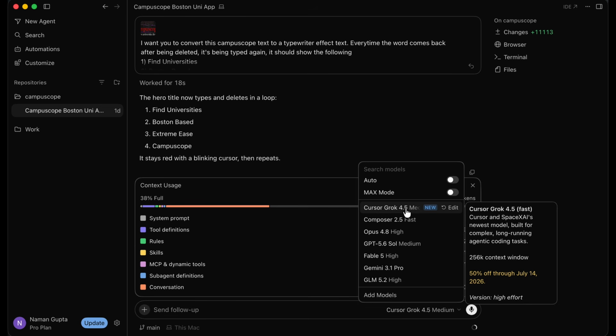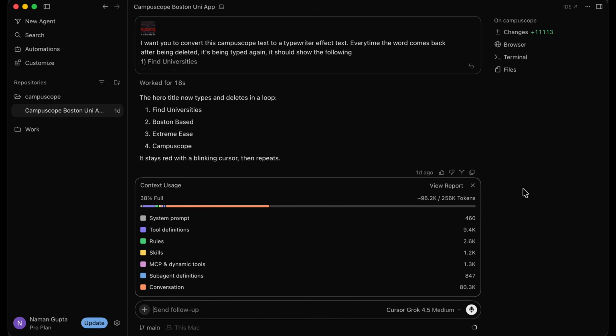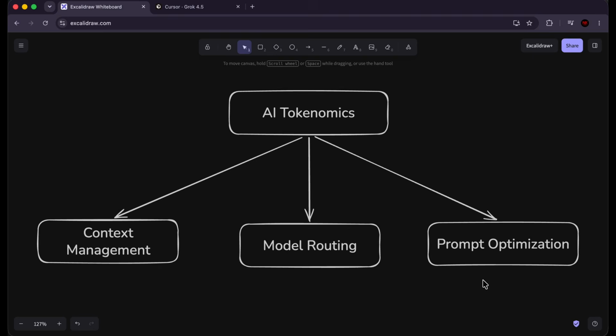Now keep in mind, this is something that a lot of people get wrong. The context window of a model has nothing to do with how good the model is. Those things are not directly related or directly proportional. So just because a model has a higher context window does not mean that it is a better performing model. Just keep that in mind.